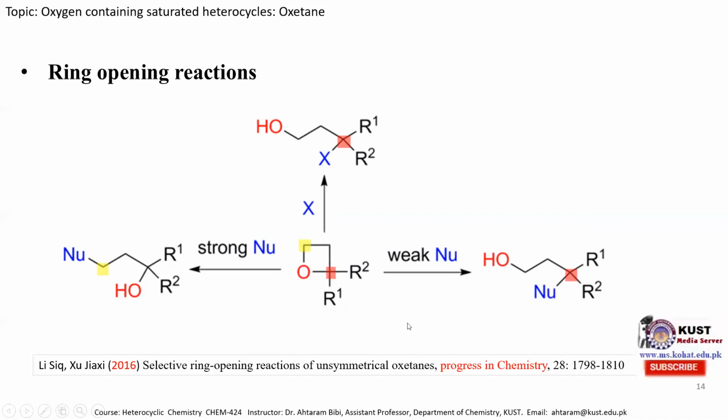sterically hindered side. For example, this R1 and R2, if we consider both these as hydrogen, then this is a symmetrical oxetane molecule. But if we consider R1 is equal to hydrogen and R2 alkyl or any aryl group, then these two carbons are different and this is an unsymmetrical oxetane molecule. And in this case, it will react with weak nucleophile and strong nucleophile differently.